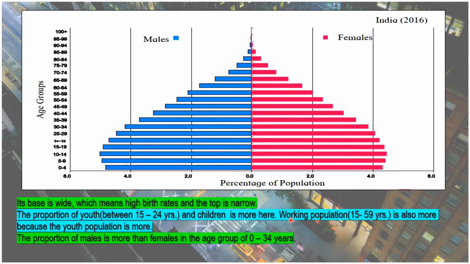The working population is 15 to 59 years. Since the youth population is more, we could say the working population is more in India as compared to Brazil. The proportion of males is more than the females in the age group of 0 to 34 years. The males are more and the females are less, so the sex ratio is low in India.